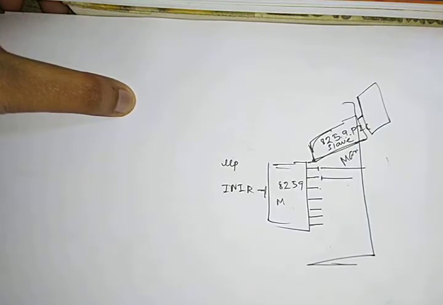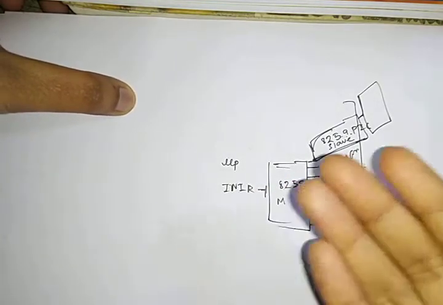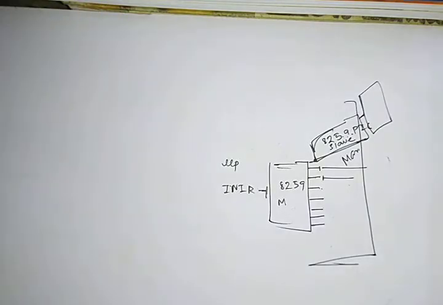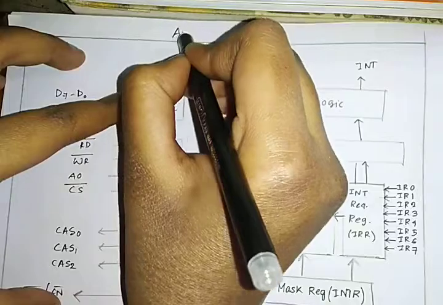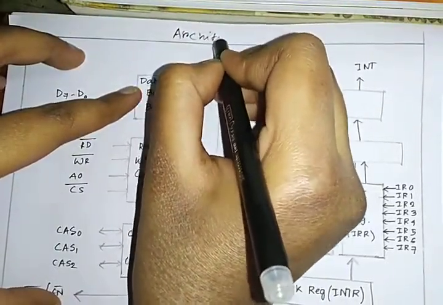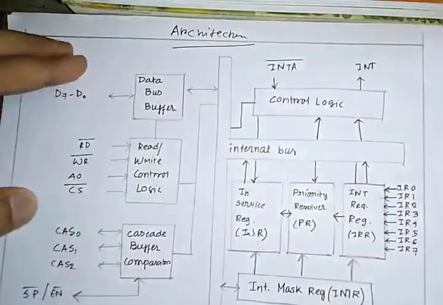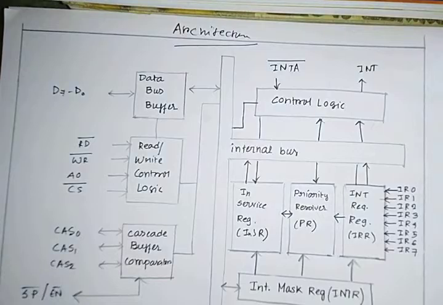So cascading is basically linking one chip to another for more devices, but 64 devices is more than sufficient to connect to your machine. I hope the 8259 chip and its properties are clear by now. Next we will see the architecture of the 8259 PIC. Okay, this is the architecture.